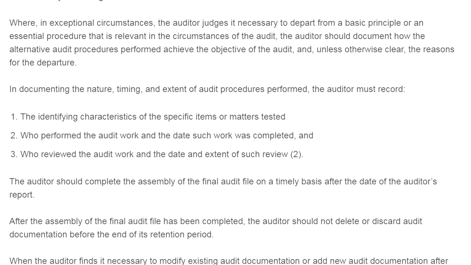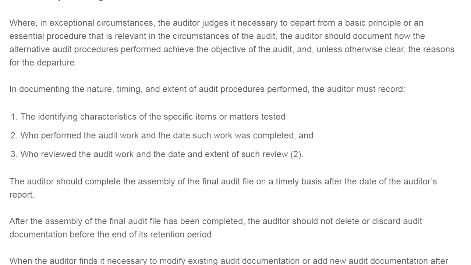Also, in certain exceptional circumstances, the auditor judges it necessary to depart from a basic principle or essential procedure that is relevant in the circumstances of the audit. The auditor has to comply with the principles and procedures, and if there is any departure, the auditor should document it and also document the alternative audit procedures performed, so that the objectivity of the audit is maintained.